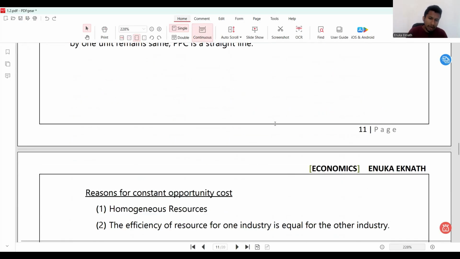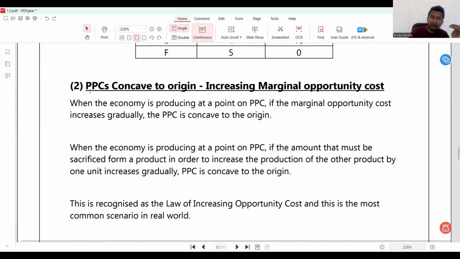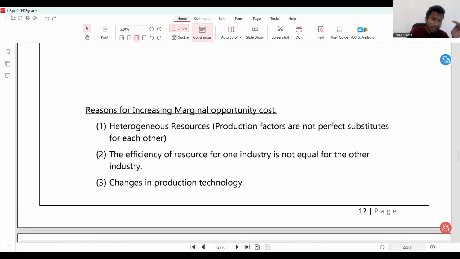Below this you see reasons for having a constant marginal opportunity cost. So what's the reason? Homogeneous resources. At the same time, if you look at this second one, the main reason for the PPC to be concave to the origin is having increasing marginal opportunity cost. And if you check this next part, reasons for having increasing marginal opportunity cost, the main reason is heterogeneous resources, the resources not being perfect substitutes for each other.